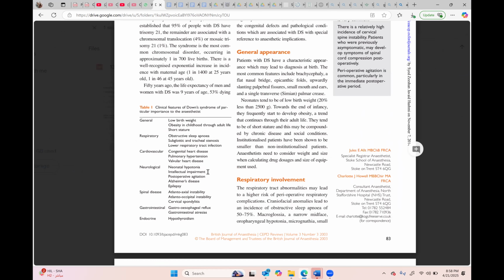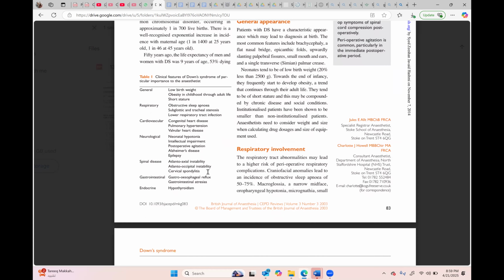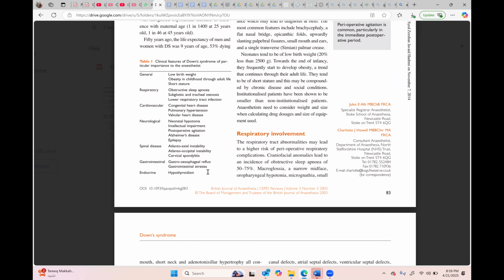Okay. So these are the rest of the things. Subglottic stenosis. There is a high incidence of OSA, subglottic and tracheal stenosis. There is a short trachea, so you will be using a smaller size tube as compared to the possible prediction for that age group. Then neurological problems: hypotonia, epilepsy, and atlantoaxial instability. And this is important, gastroesophageal reflux, and there may be atresias.